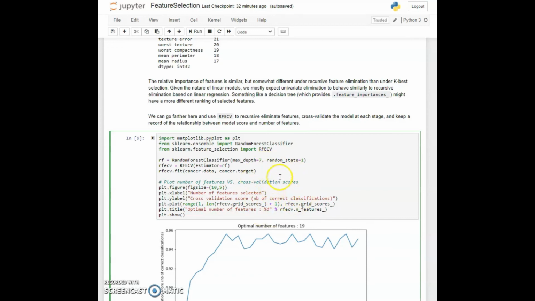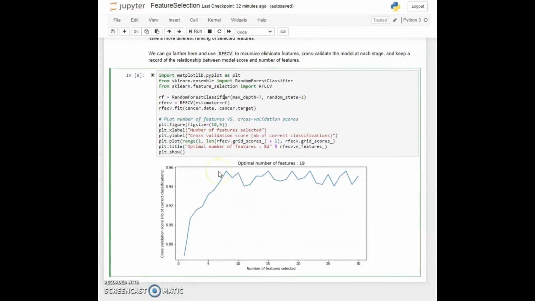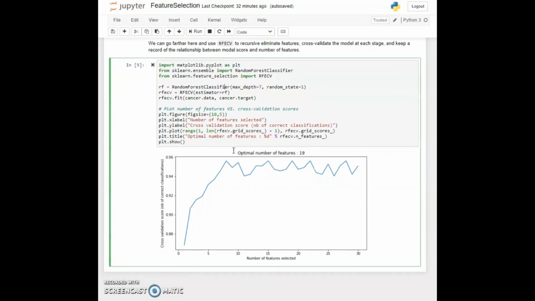So this in turn is even going to take longer than plain recursive elimination. Now once we have done that and we fit the recursive elimination, we can graph what is going on with it. We have some attributes that are available for this selector. One of them is grid scores and the other one is number of features. We'll make a graph that will illustrate both of those things.